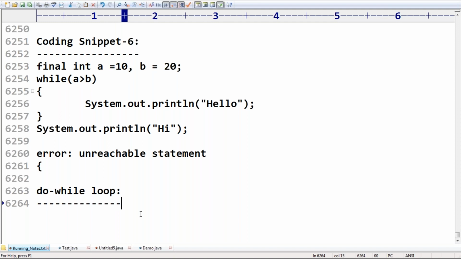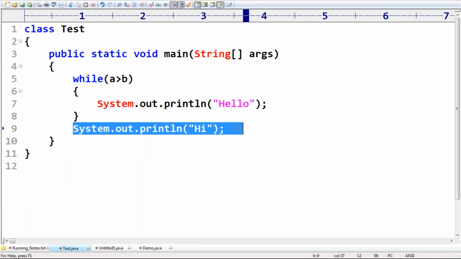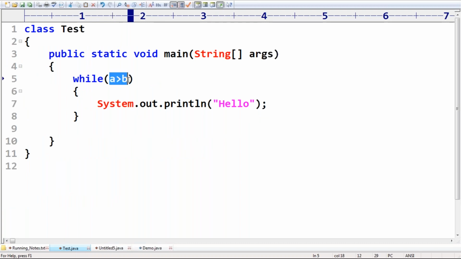In the case of a while loop, suppose this condition fails. How many times can the loop body be executed? If this condition fails, zero times. So in the case of a while loop, there is a chance of the loop body executing zero times. But sometimes my requirement is to execute the loop body at least once.